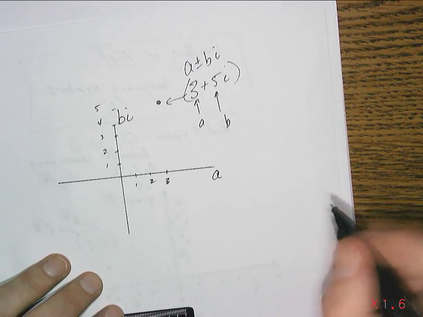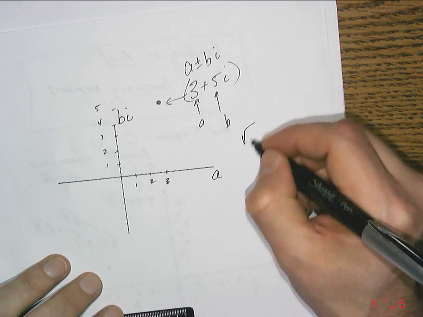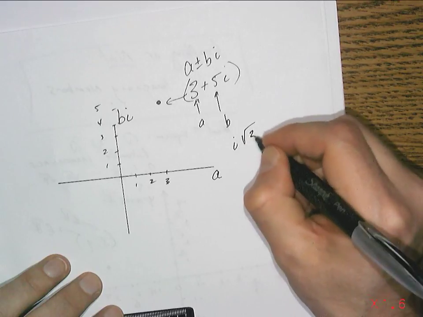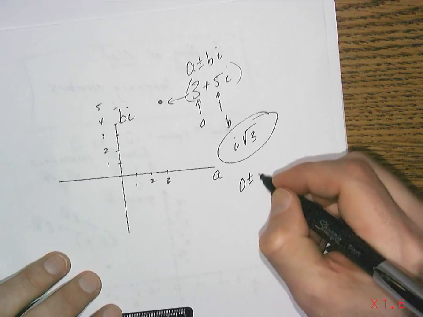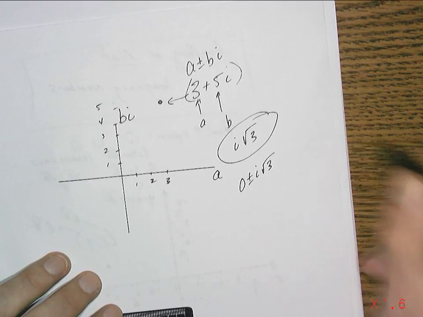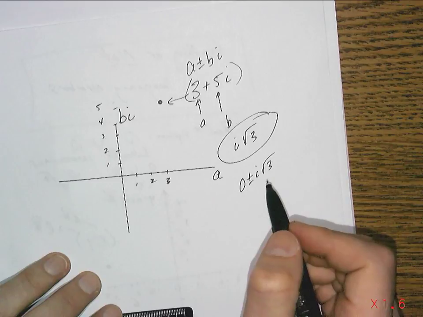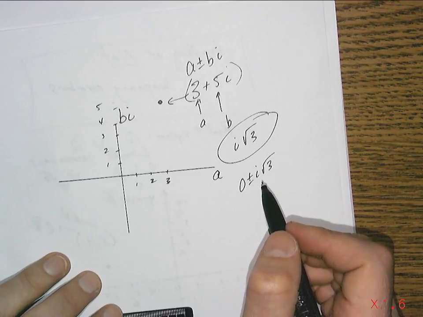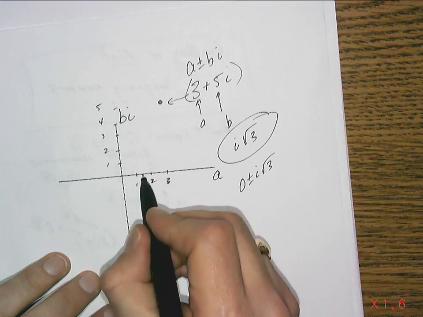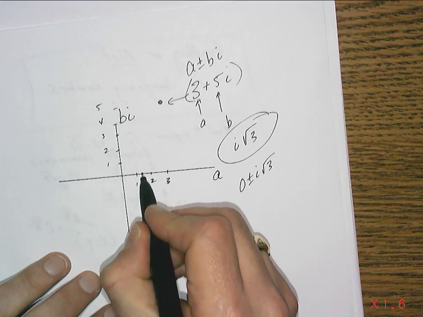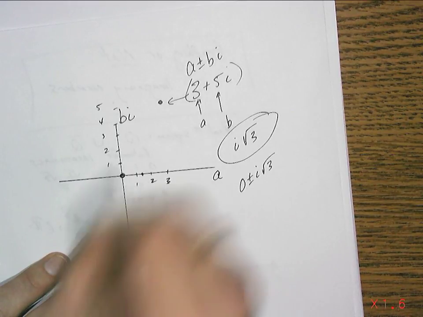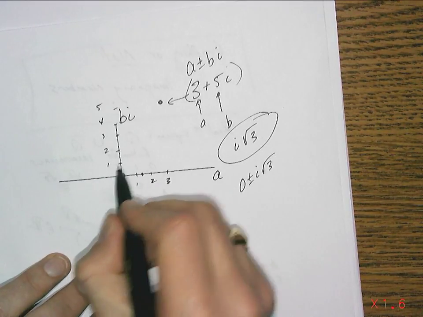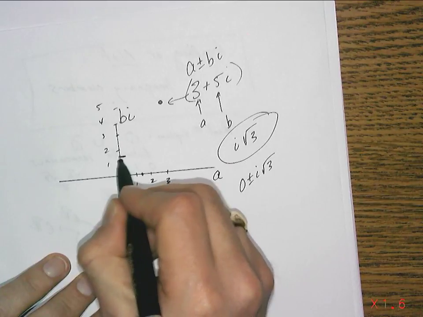Where would you put a number that looked like, I don't know, i√3? That's a different number that I'm going to try to place. Well, you'll notice that the a is 0, and the b is going to be root 3. So root 3 is larger than 1 but less than 2, so it's somewhere in here.